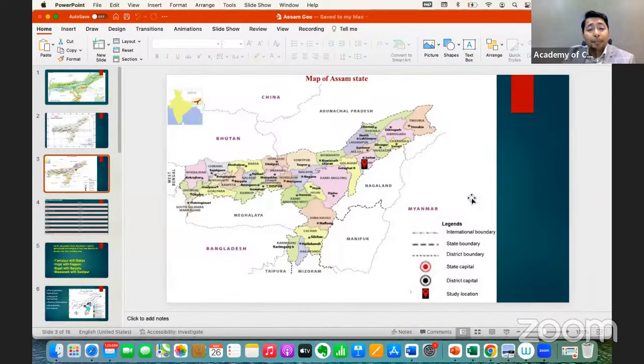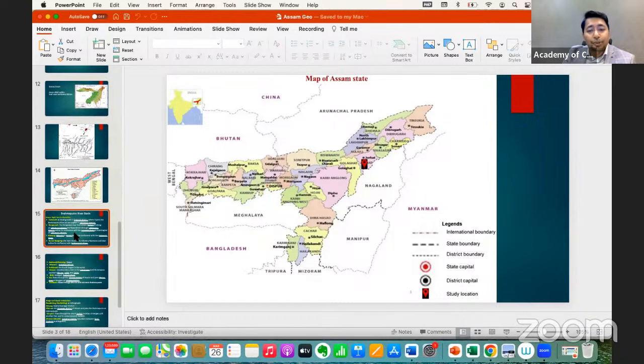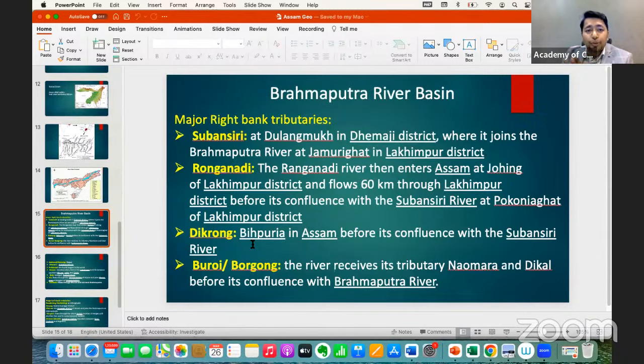So if you go back in the classes and you see this PPT, here in this map itself, you will learn about the boundaries, state boundaries, national boundaries, international boundaries. We'll come to this particular topic later, but first let me show you the rivers here. So see how we have understood the rivers.